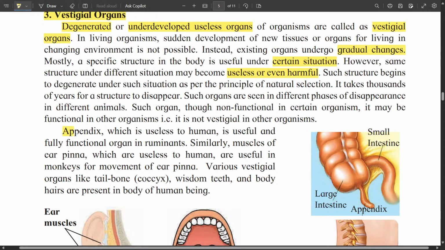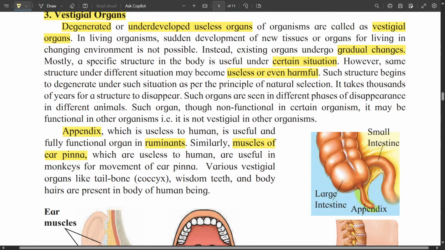For example, appendix in human being, that means it is attached to the large intestine, this small tube, this is called appendix. It is useless in human, but it is fully functional in ruminants like cows and buffaloes. Similarly, muscles of ear pinna, that means the voluntary movement of ear is possible in monkeys, in cats, dogs, etc., but they are useless in human. So the muscles in ear pinna are also vestigial in human being.